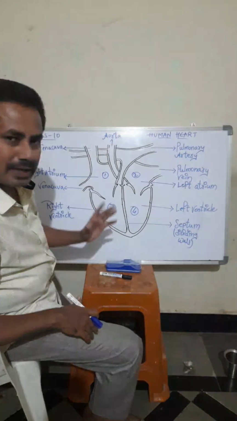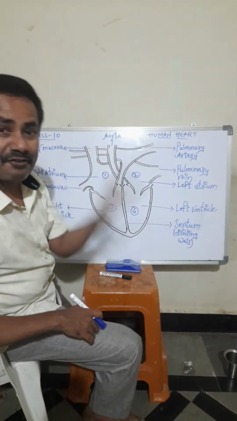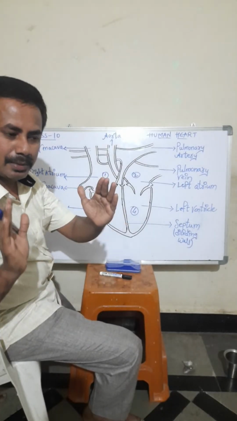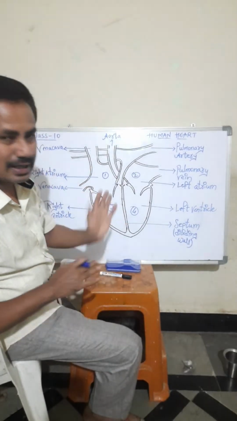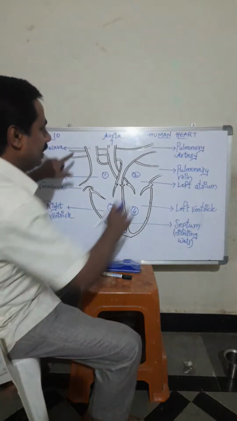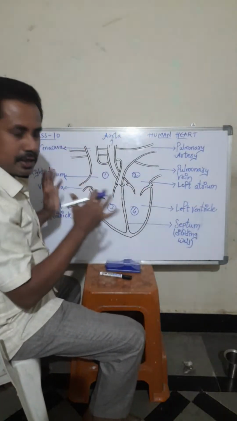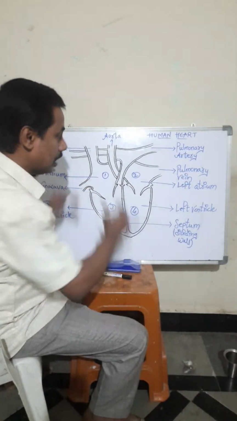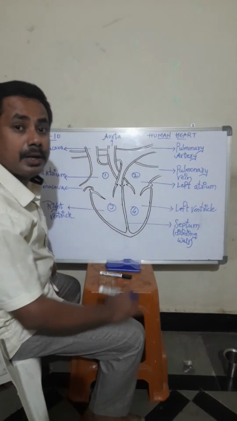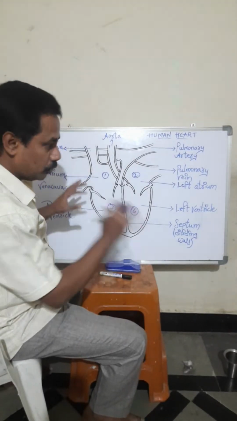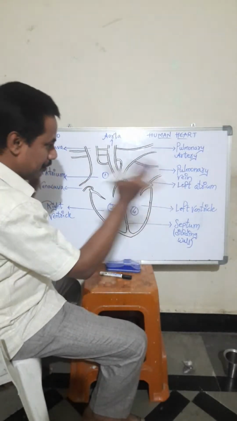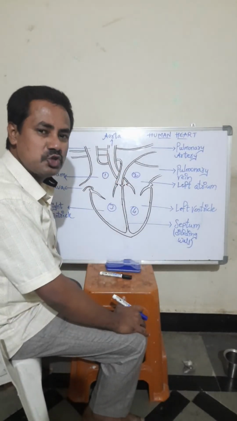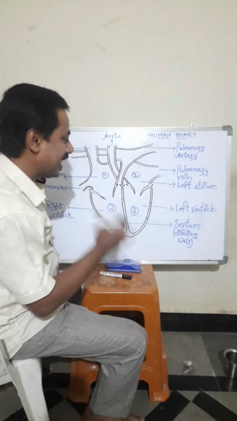That's why everybody says the heart is in the left part of our chest. Actually the heart is in the center, but it is a little bit tilted towards the left side. And here lungs are there, students. In between the lungs, the heart is situated very, very safely. Lungs are protected by the bony rib cage, and in between the lungs the heart is situated. We can understand how safely our heart is situated inside our body.